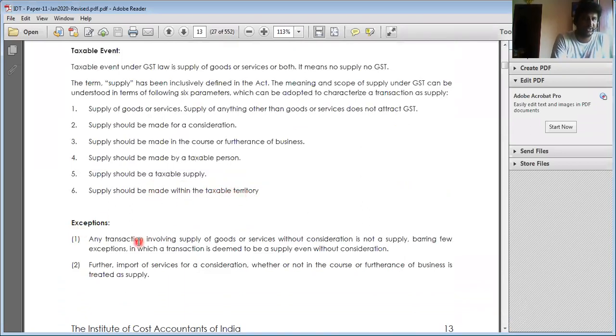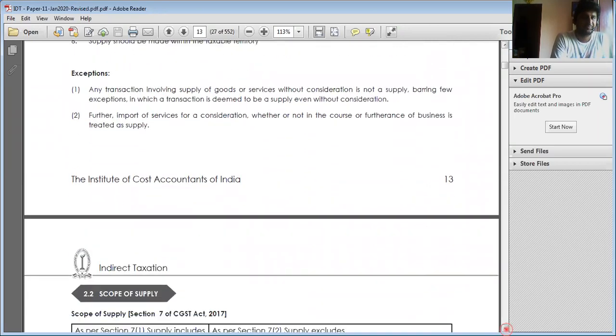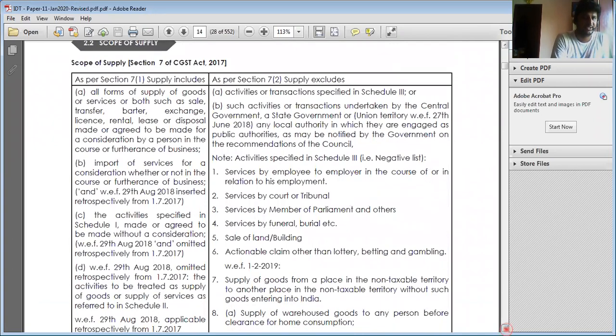What is the exception here? Suppose without consideration, it is also deemed to be supply in certain cases, which we're going to see later. Without furtherance of the business, this is also subject to section 91B. This is 91C. Import of services, whether it is furtherance of the business or not furtherance of the business. Next, we have discussed this section 7.